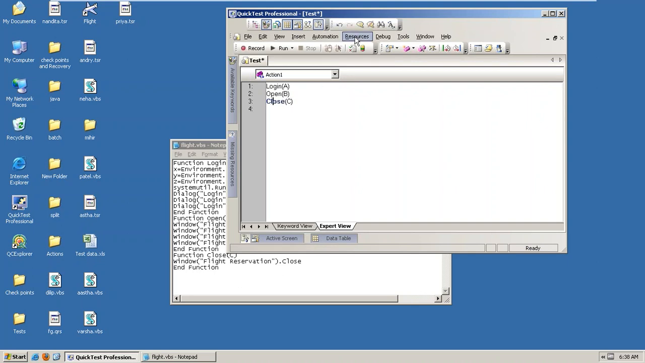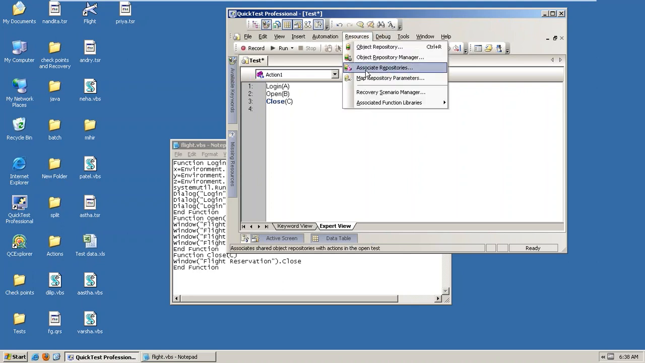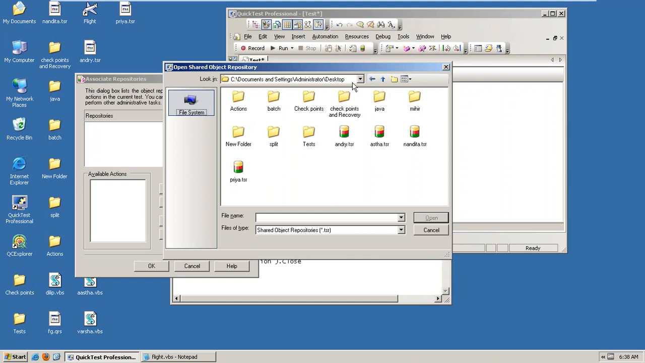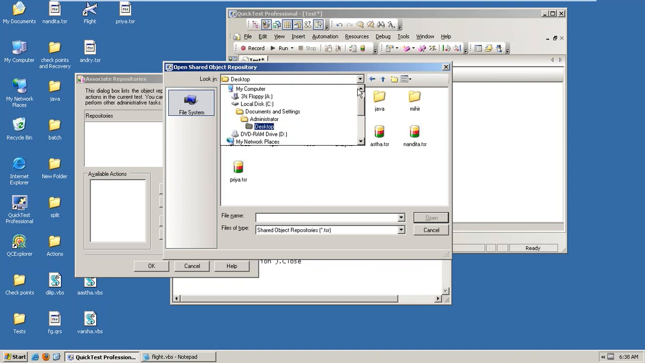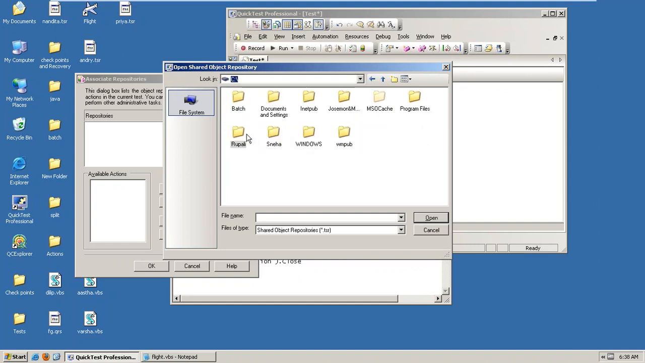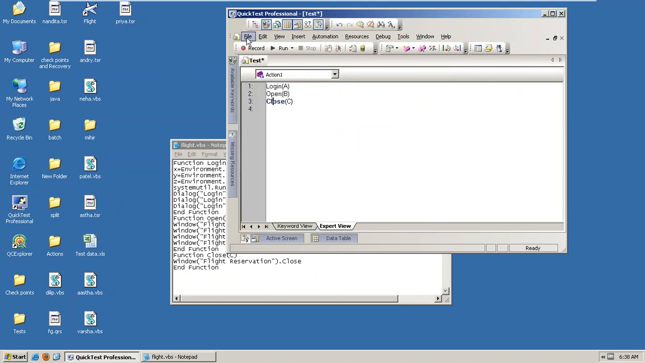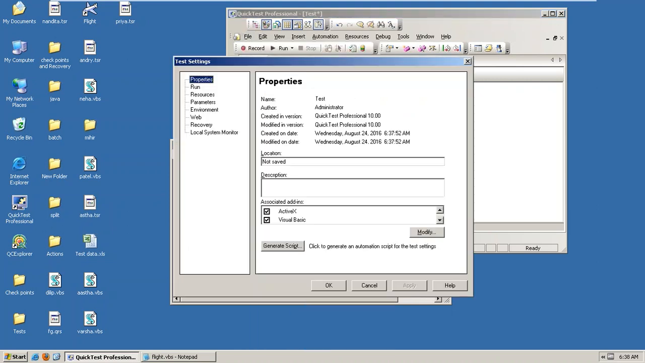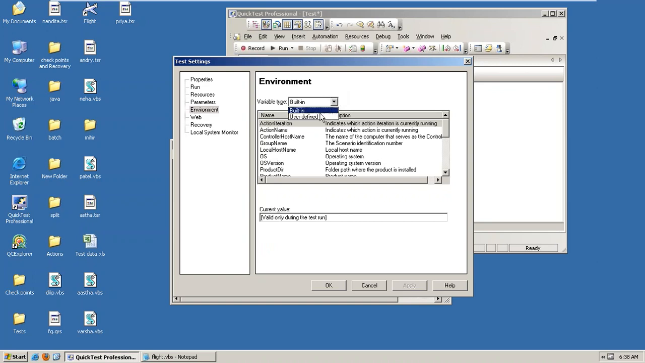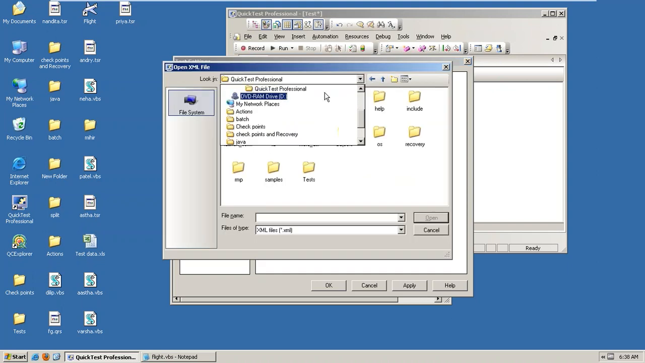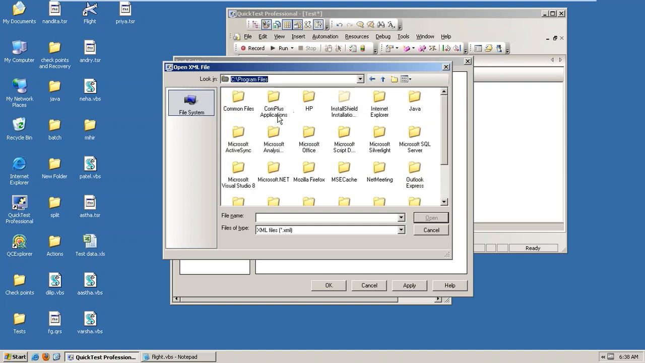So before calling this one, we need to add the repository, right or not? Go to resources, associate repository. Okay, the plus symbol is there. So where did we store it? In the C drive, Rupali, object repository. Here we saved it, right? So just take that one, associate, click on OK. So some securable data, some securable location, it is saved in some securable data, right? So go to the environment. So user defined. Here we need to load that. How? Here we need to click on that one, load variables from external file. Where did we save this?